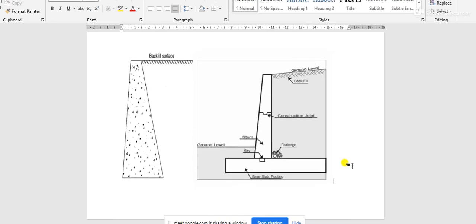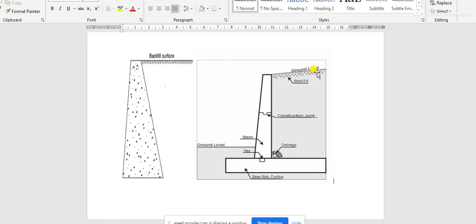But in a cantilever retaining wall, there is a part of the base plate. This is backfill soil, but it is supported on this part of the base plate, that means the heel portion.